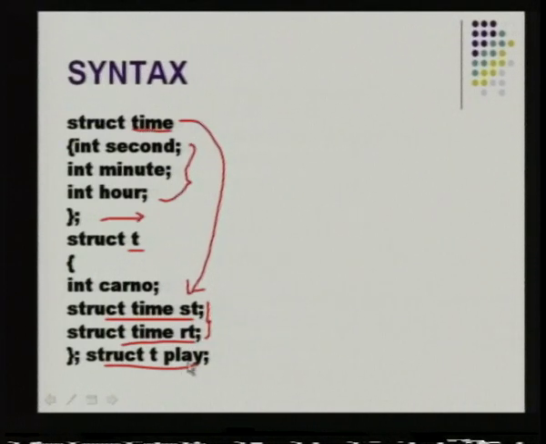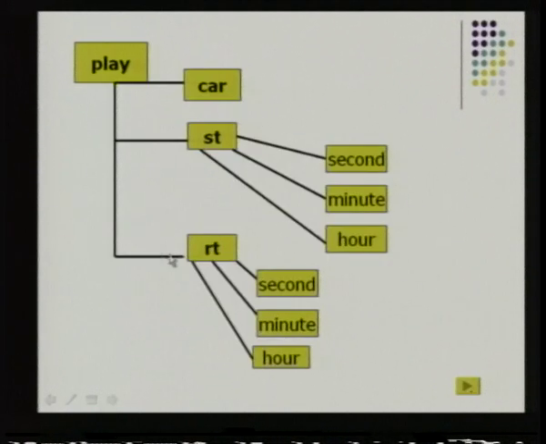This st has direct access to second, minute and hour. RT has direct access to second, minute and hour. That is what is diagrammatically represented over here. You have play, car number, st and rt. ST has access to second, minute and hour, and RT has access to second, minute and hour.